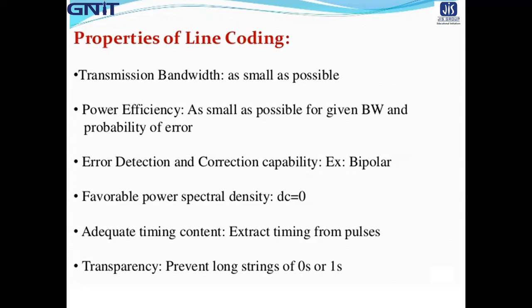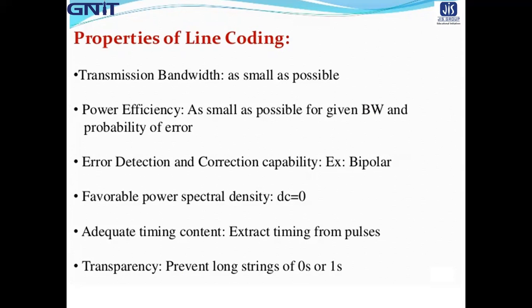Since AC coupling and transformers are used at the repeaters, significant power in low frequency components causes DC wander in the pulse stream when AC coupling is used. Next is the adequate timing content. So it should extract timing from pulses.